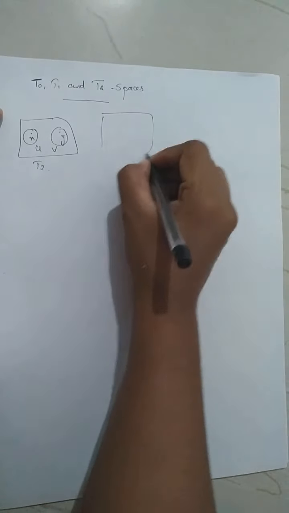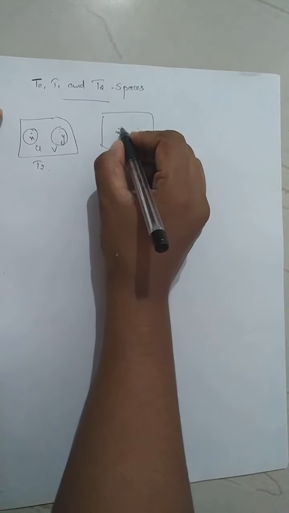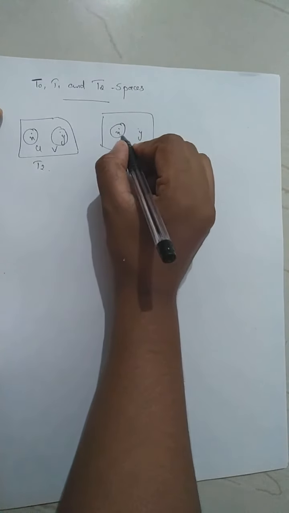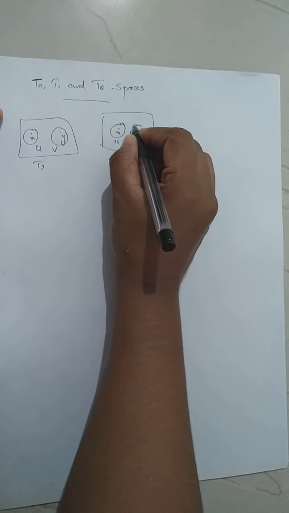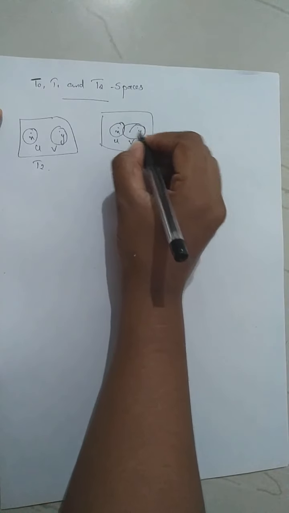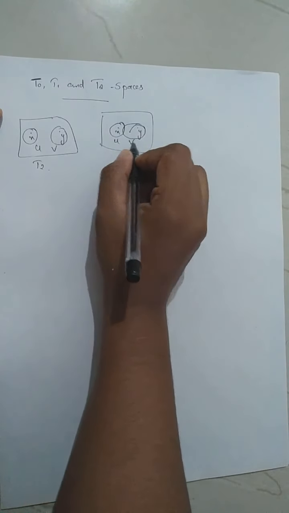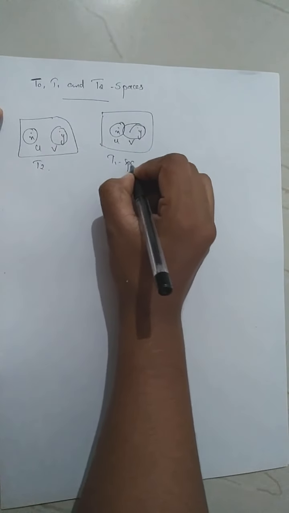A space is T1 if you consider two distinct points x and y, then there exist open sets U and V such that x belongs to U and y belongs to V. Note that U and V need not be disjoint. This is called a T1 space.